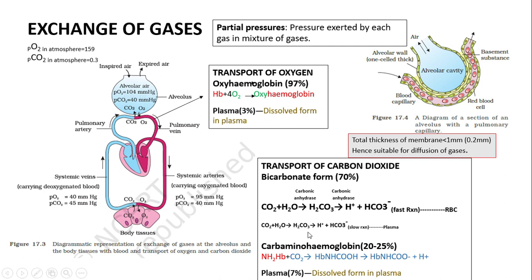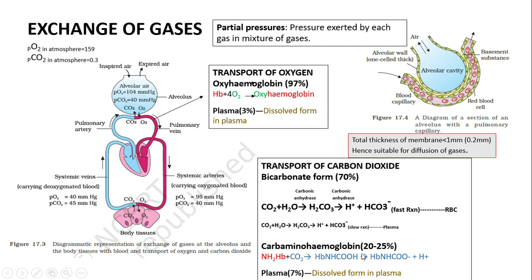Even the carbon dioxide reacts with the water which is present in the plasma to form bicarbonate, which further dissociates into H plus and bicarbonate. But this formation of bicarbonate is a slow reaction because it does not occur in the presence of the enzyme called carbonic anhydrase.